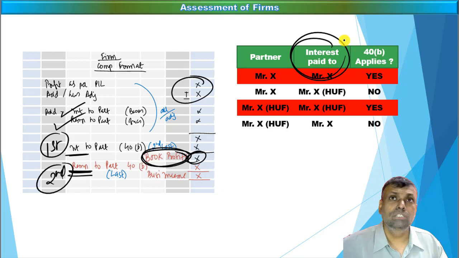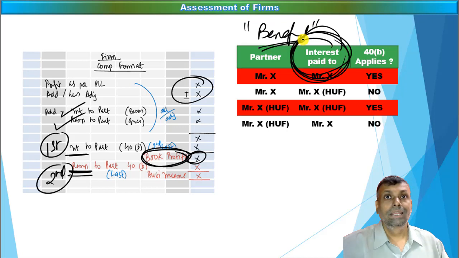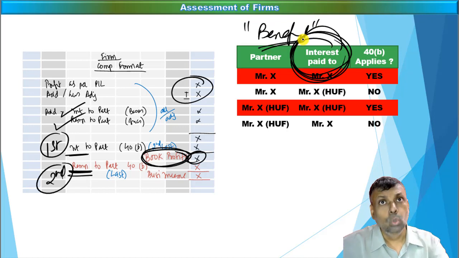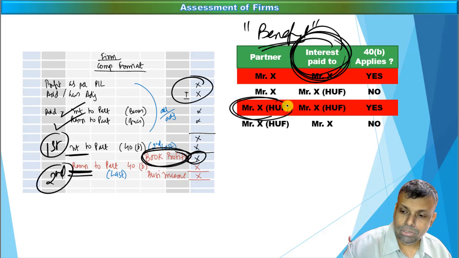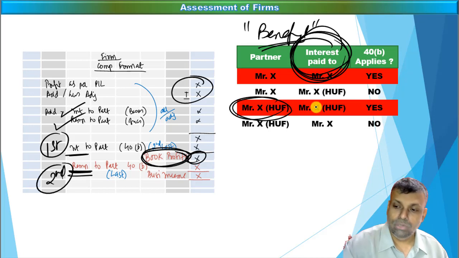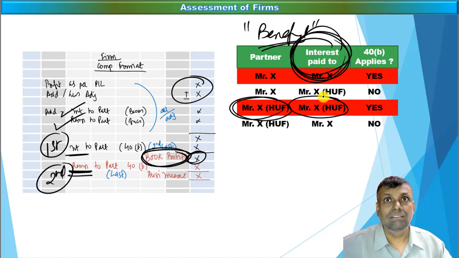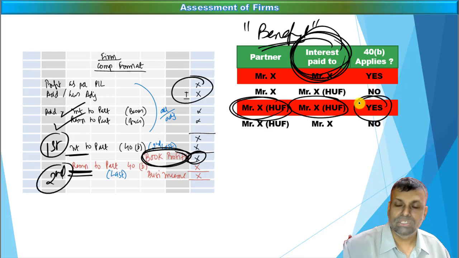And in this particular situation, friends, from the interest point of view, listen very carefully. From the interest point of view, the beneficial partner will be considered as the real partner. In other words, the interest payment to the beneficial partner, that means interest payment to HUF. So for example, if the HUF is the partner, technically HUF is never a partner, but the beneficial partner is the HUF, and the interest is given as a capital on the capital employed which is by the HUF, it will be subjected to the limit of section 40B.